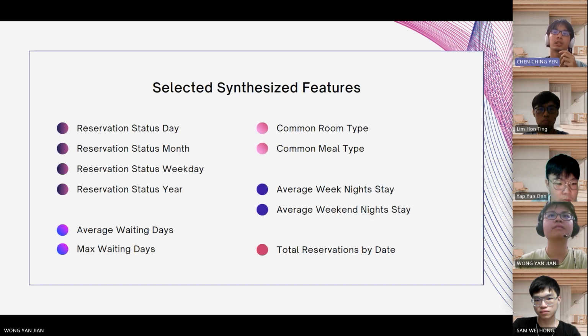Here are some of the synthesized features selected for the model training later. The day, weekday, month, and year components are extracted from the reservation status date attribute, which allows the model to capture daily, monthly, and yearly patterns. Average and maximum waiting days of customers offer insight into how long guests typically wait for their reservations. The common room and meal types allow the hotel to identify the most frequent room types and meal plans chosen. Average weekday and weekend night stays give an understanding of the typical length of stays on different days. And lastly, total reservations by date count the number of reservations for each arrival date to identify high demand periods.